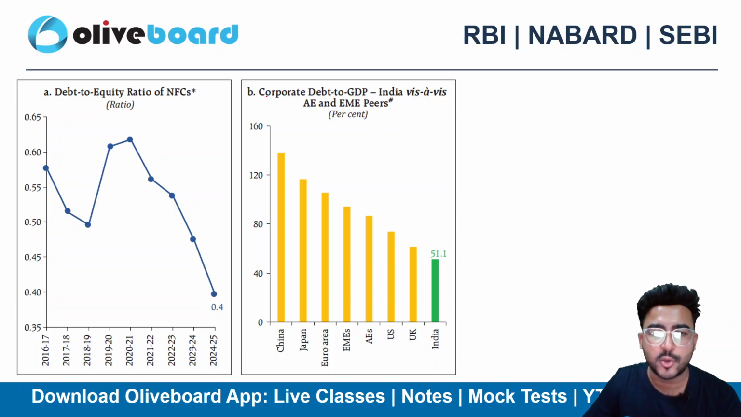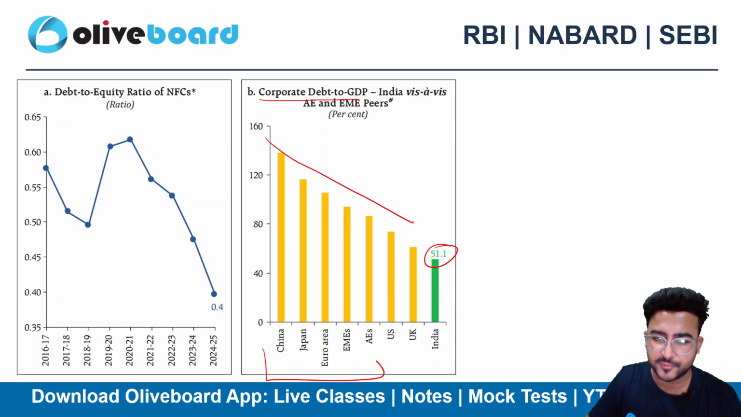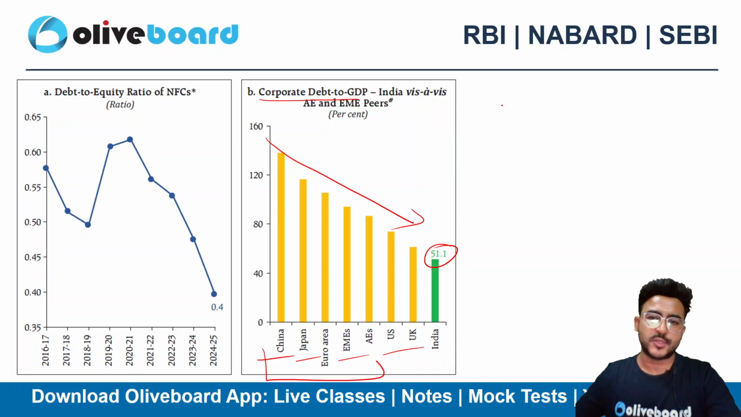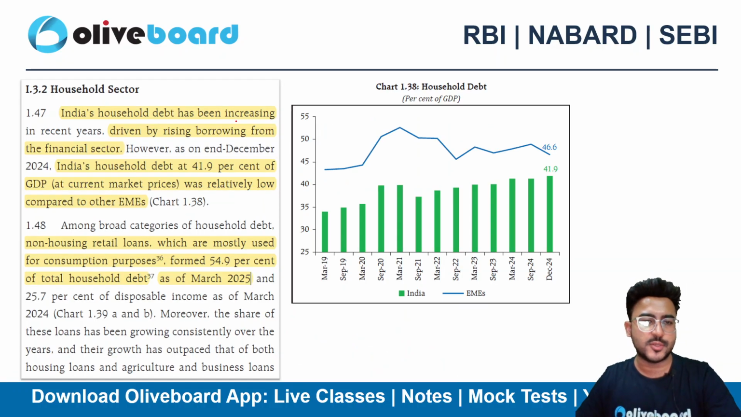We can see here the corporate debt to GDP ratio as compared to other countries, and India is at the lowest as of now if I compare with China, Japan, and other economies. So this is also positive. Debt to equity ratio is also positive.